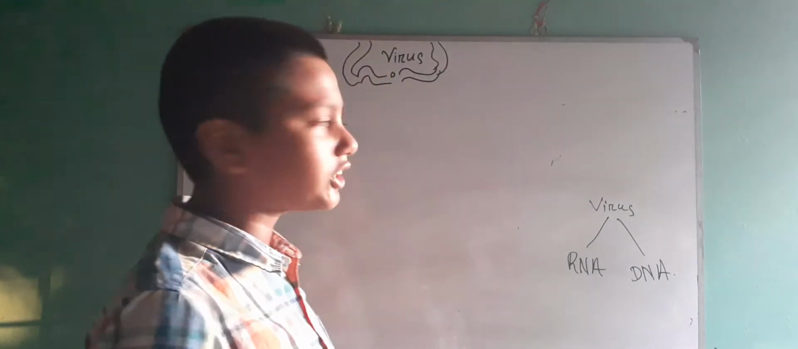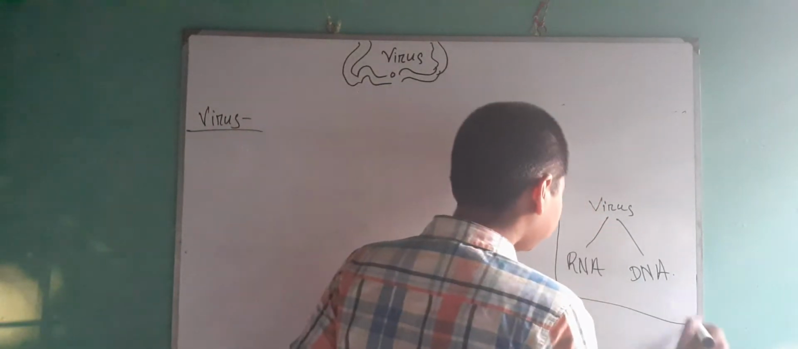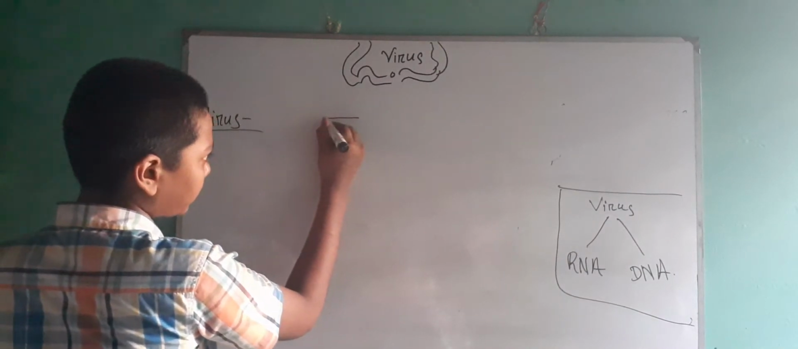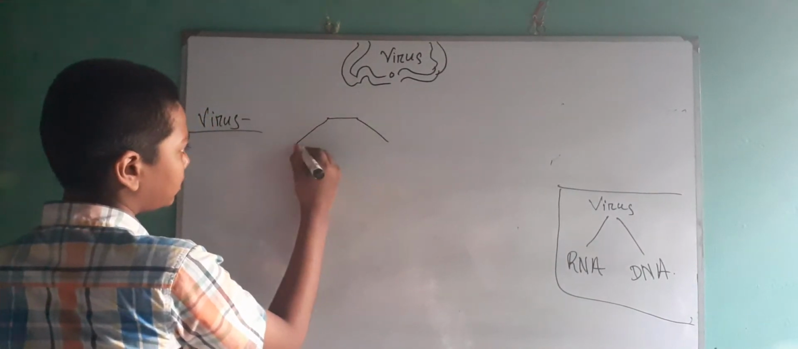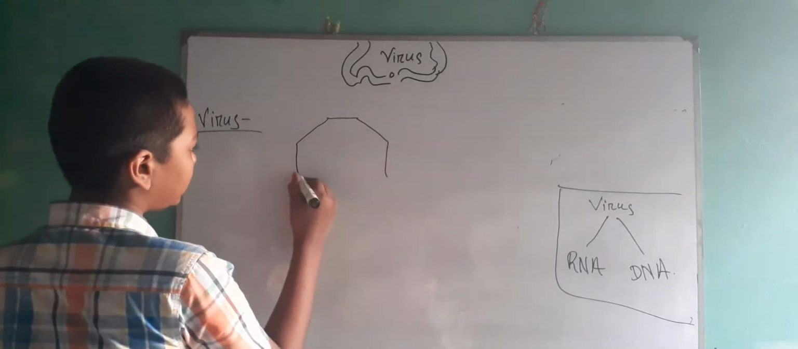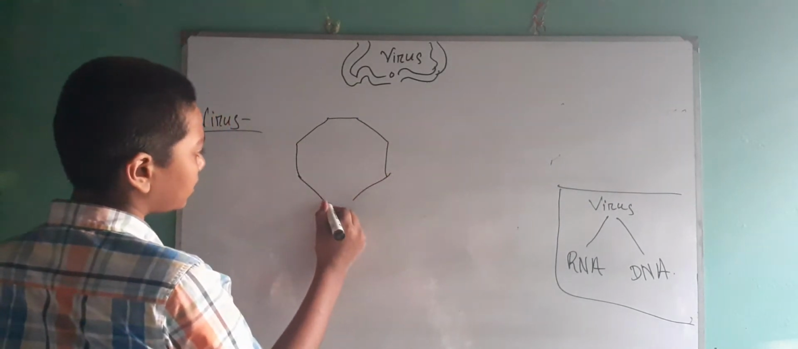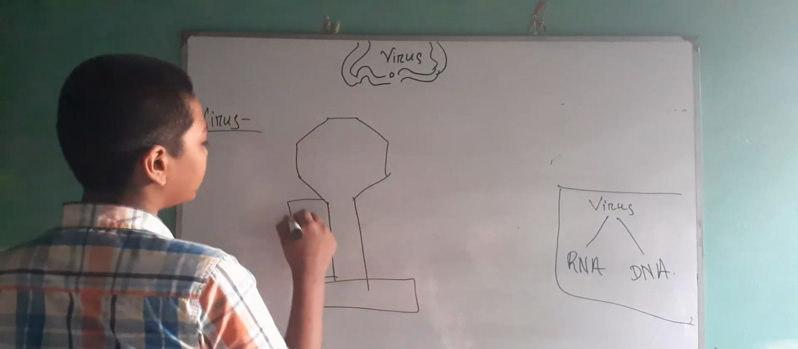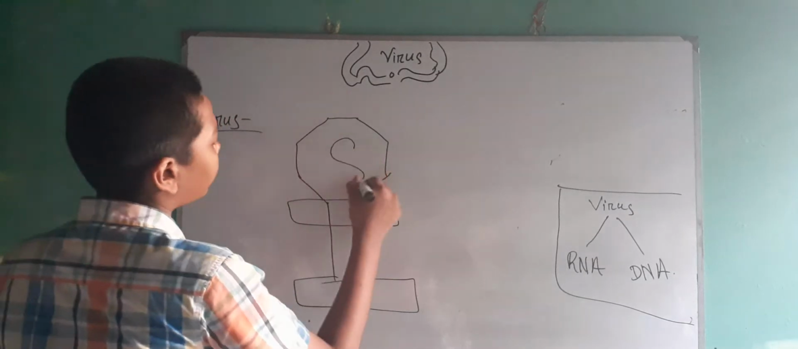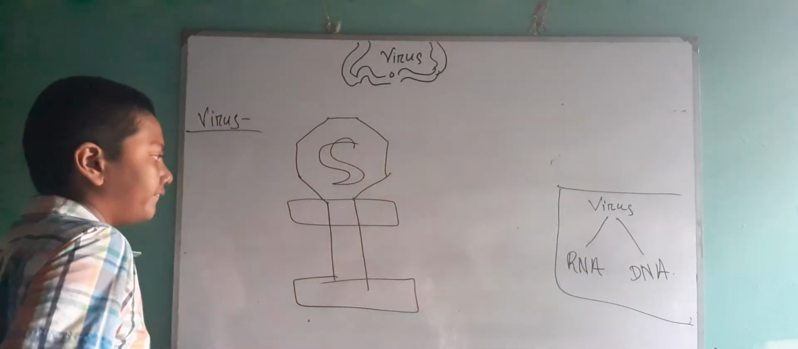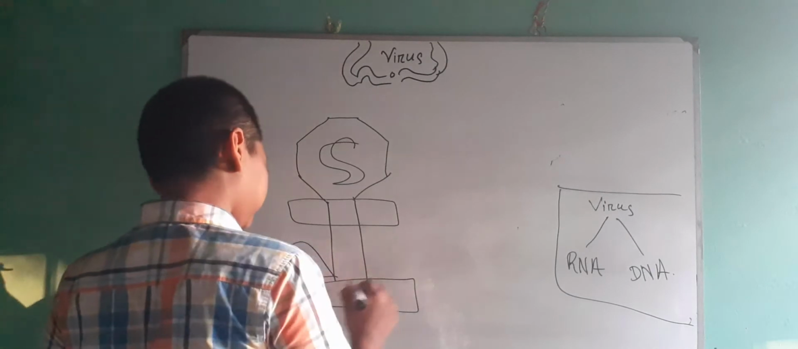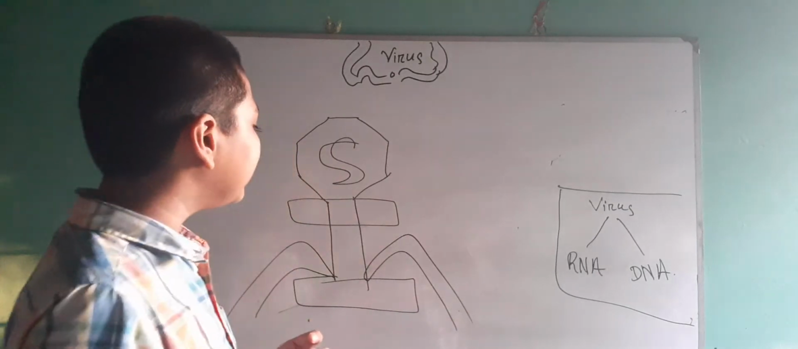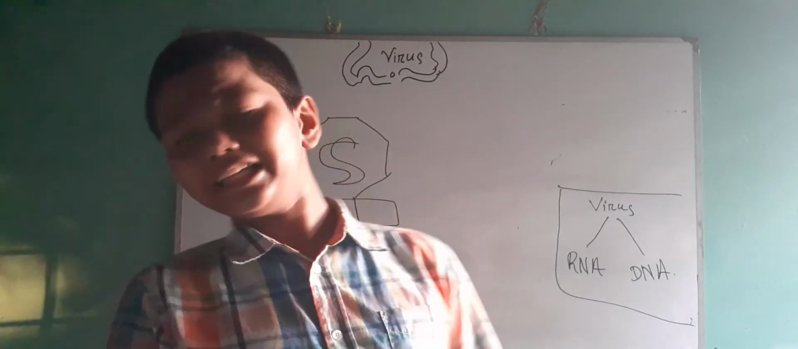So let us draw the structure of virus. Virus is of two types. Now the structure of virus. One, two, here three, here four, here five. So here this is the structure of virus. Can you believe? This is a virus.